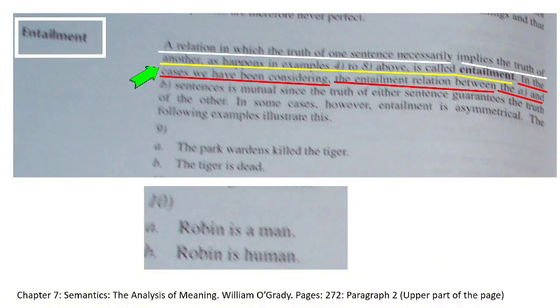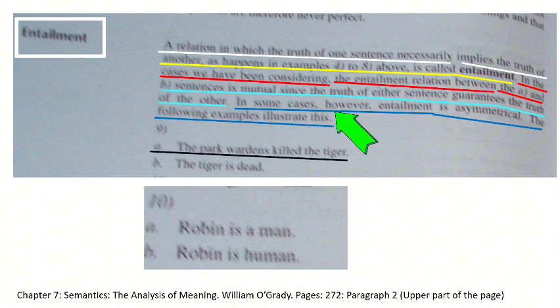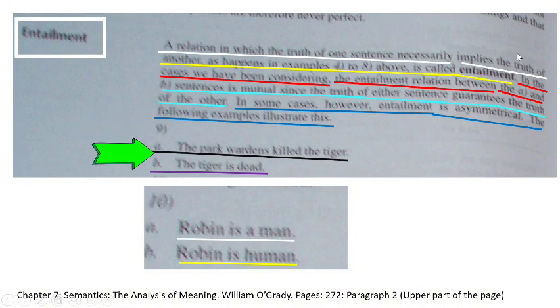In the cases we have been considering, the entailment relation between the A and B sentences is mutual, since the truth of either sentence guarantees the truth of the other. In some cases, however, entailment is asymmetrical. The following examples illustrate this. Example 9. 9a. The park wardens killed the tiger. 9b. The tiger is dead.